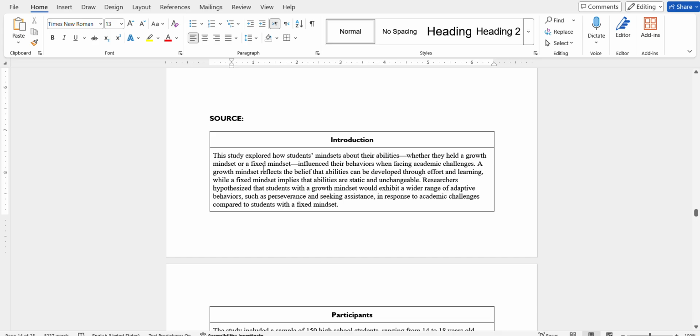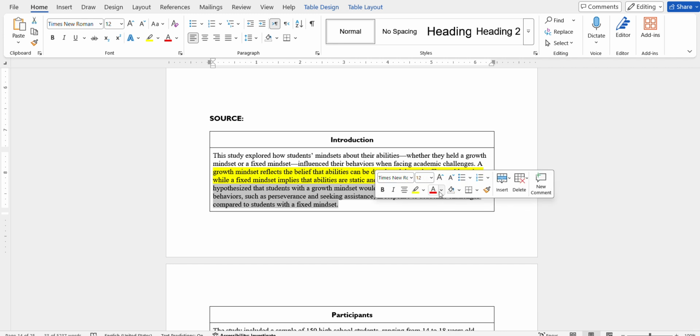Okay, let's highlight this one. Growth mindset reflects the belief that abilities can be developed through effort and learning, while fixed mindset implies that abilities are static and unchangeable. Researchers hypothesize that, with a growth mindset, this is a hypothesis, so it's very important to highlight it so you can remember it.